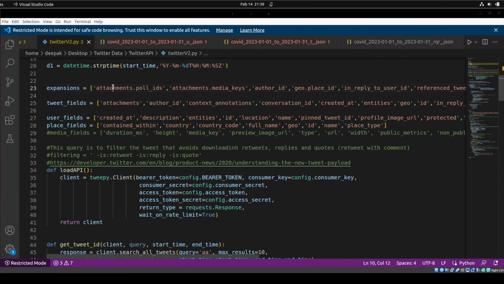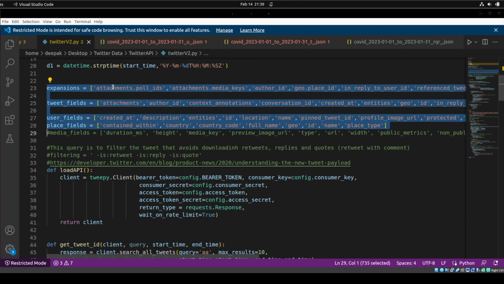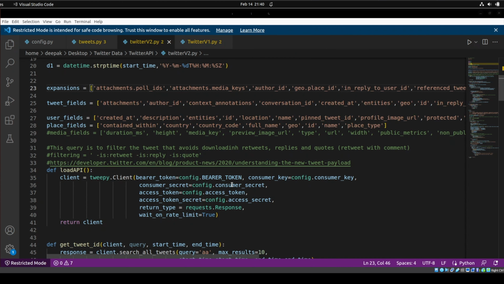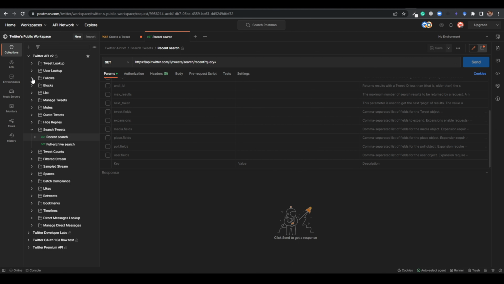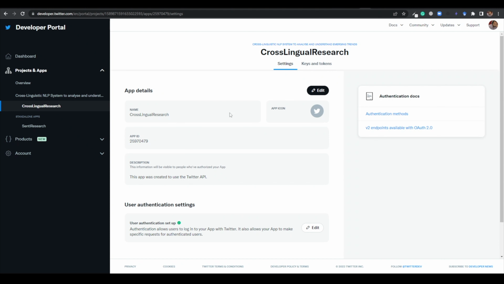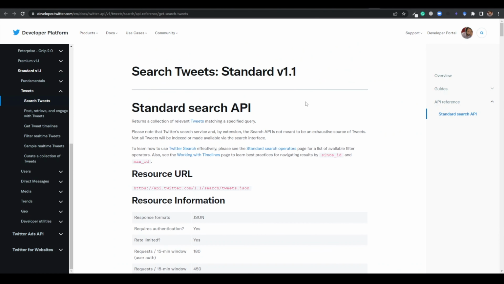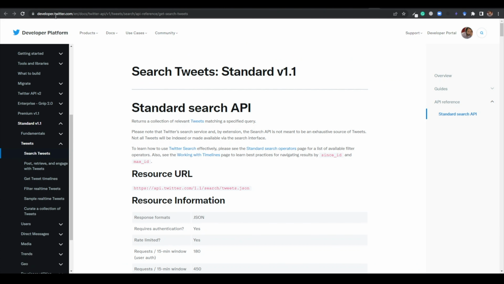But this is not what you are going to get by default. You are getting this just because we have mentioned all these things here. We are showing expansions, tweet fields, user fields, place fields. If you don't mention all of these things, you are not going to get that much data, right? So I will close this file first, and now I will show you how we can write a program to do all these things. Okay, so what I'm going to do now, if you want to see the Twitter API details, what you have to do, you can see here in the developer portal.